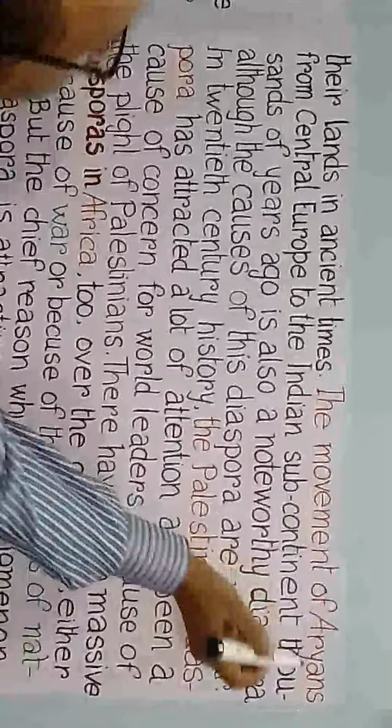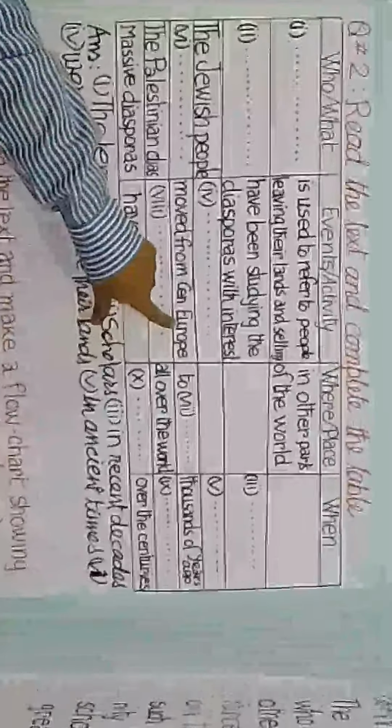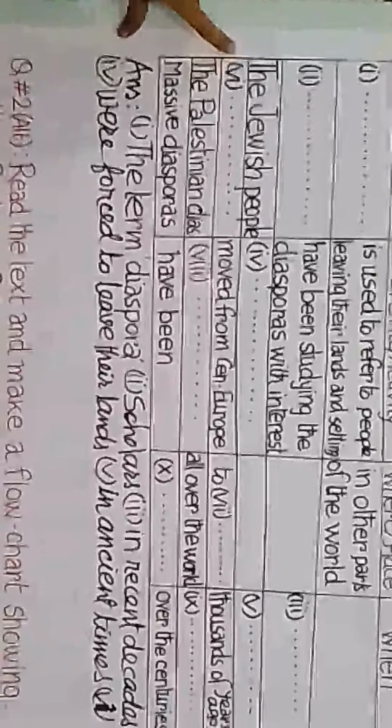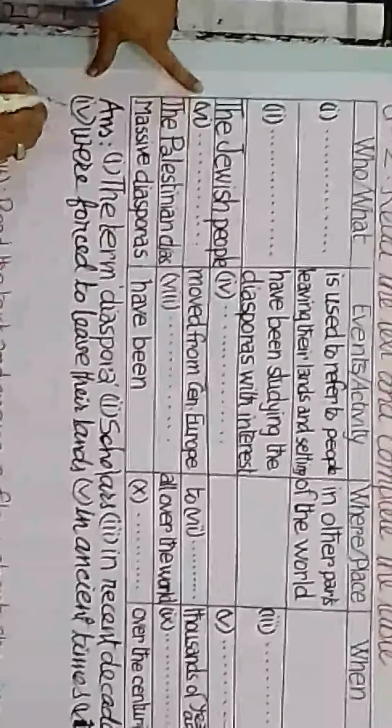So Aryans moved from Central Europe. আর্যরা মধ্য ইউরোপ থেকে মুভ করেছিল বা এসেছিল. So number 6 answer will be the Aryans.